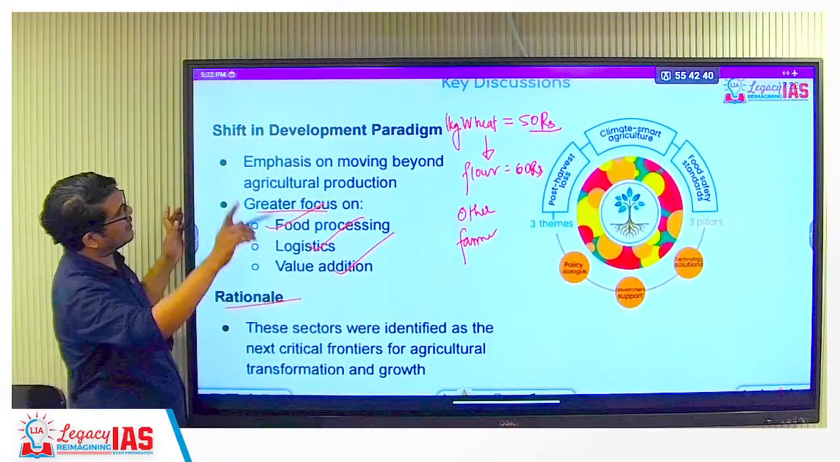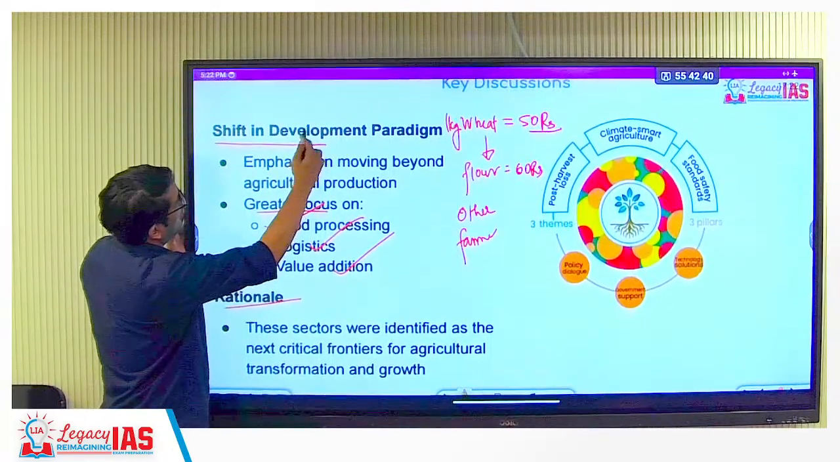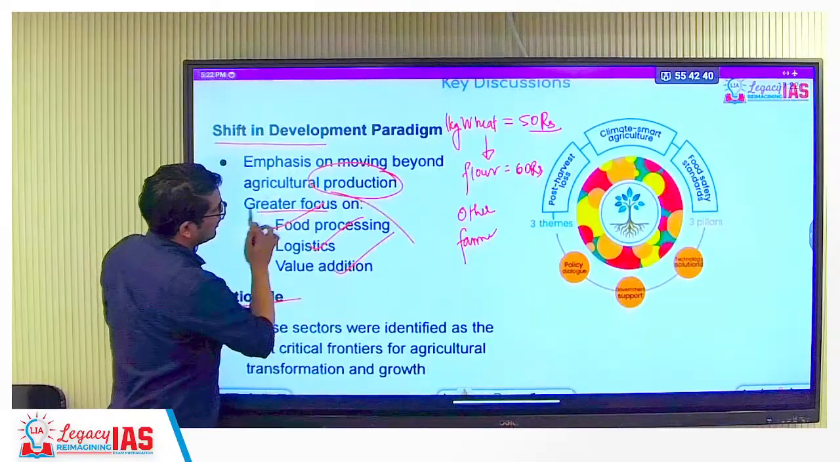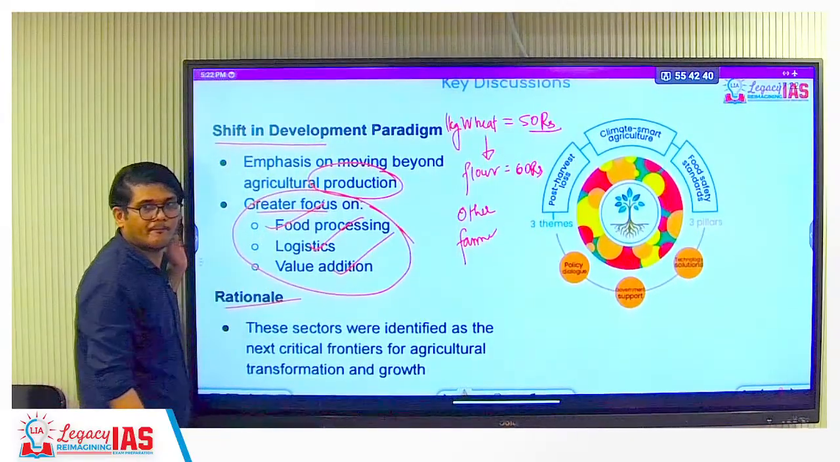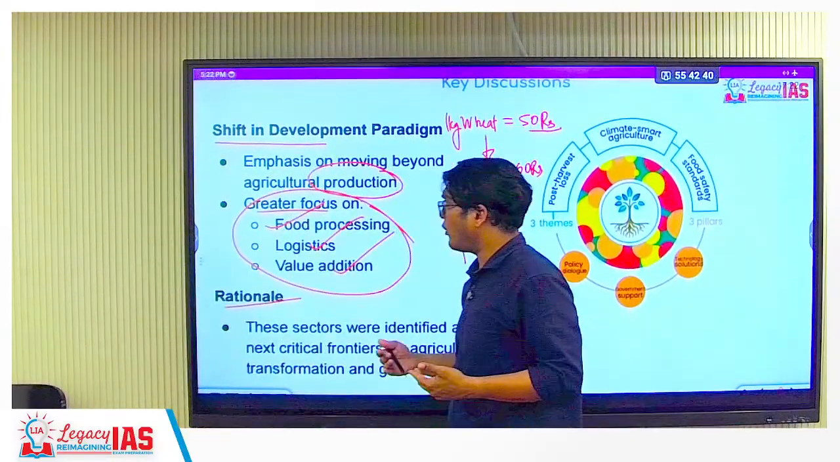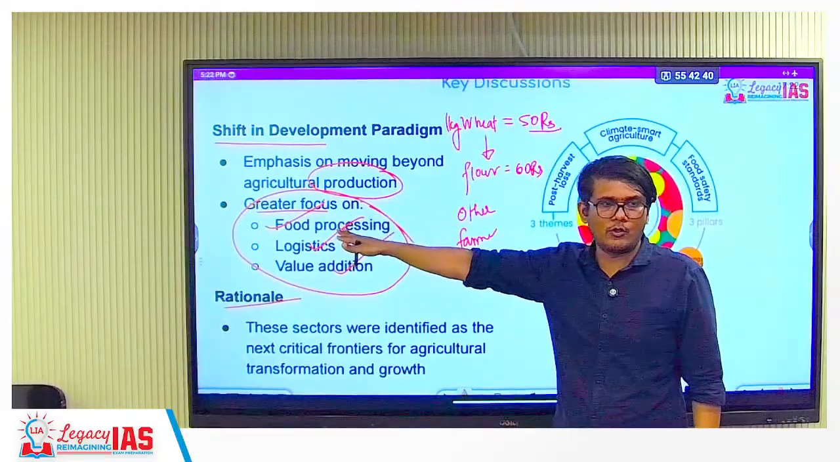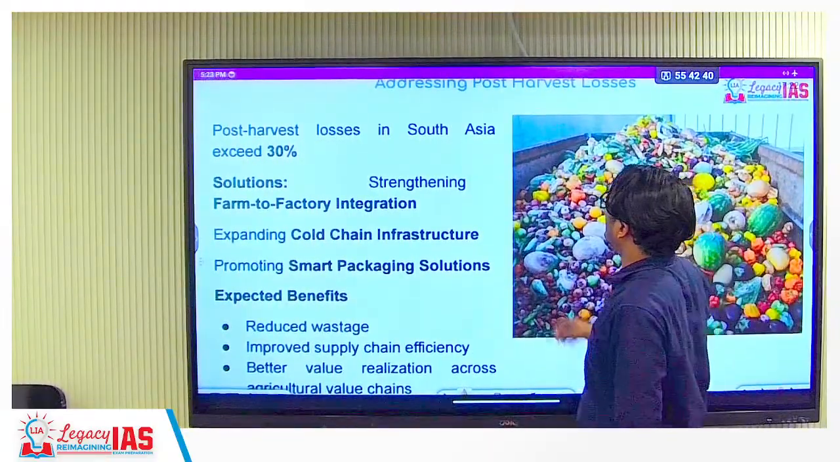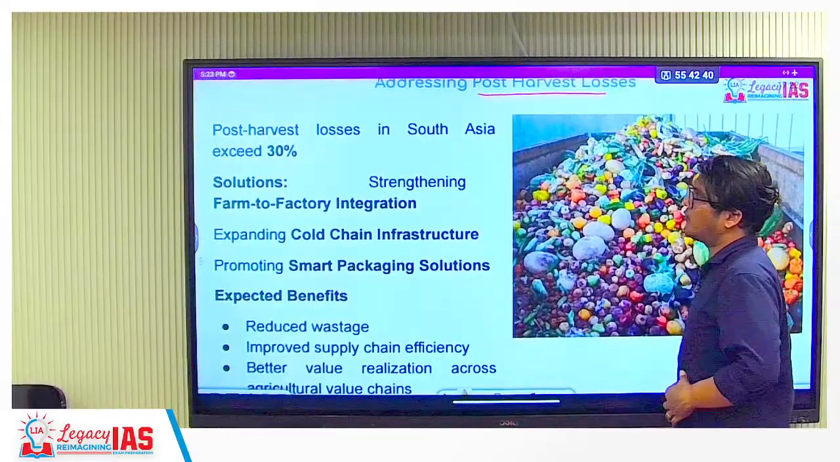Prelims related aspect is that you should know that they are shifting. There will be a shift in development paradigm. Previously focus was on production. Now the focus will be on this. Okay? If UPSC gives you a question and asks you the other way around, you should be able to identify that. Okay? Next, addressing the post-harvest losses.